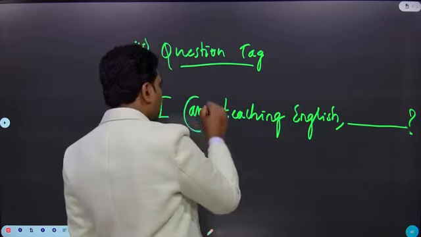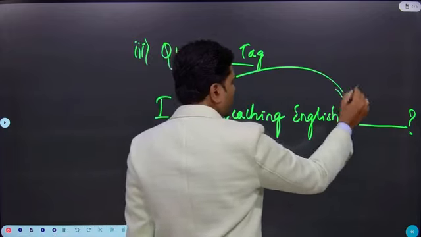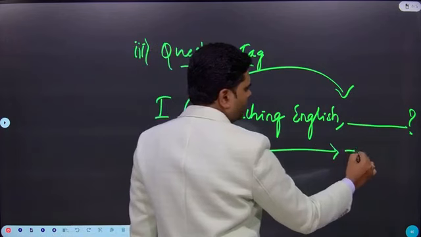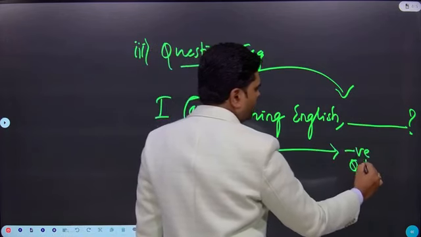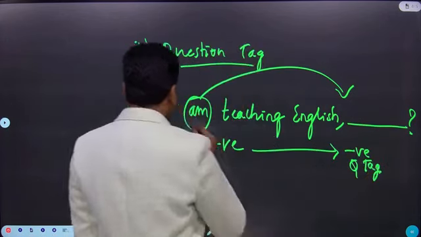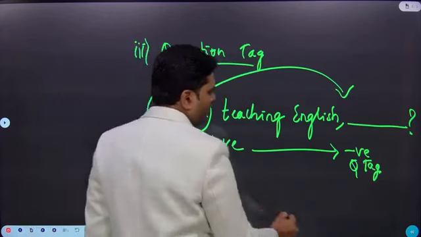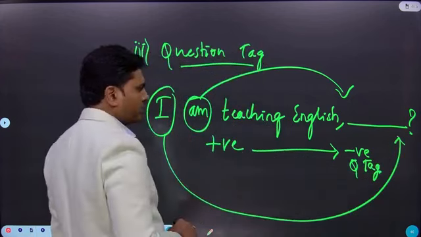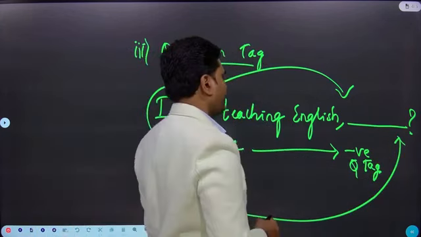Here am is there. If it is a positive statement, you have to make it a negative question tag. If there is already a pronoun, use the same pronoun here. Otherwise, you have to use a respective pronoun for the proper noun.